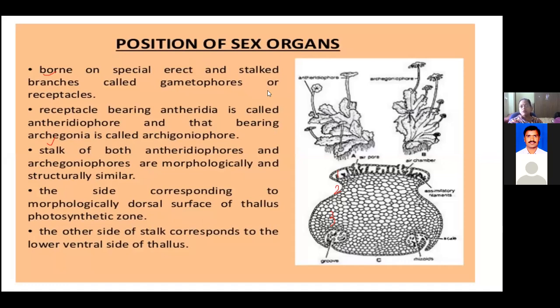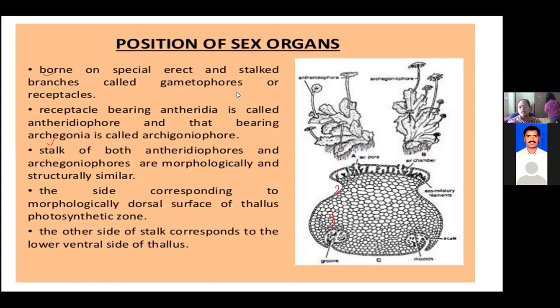So an important point of Marchantia is, when we talk about the antheridia and the archegonia, they are developed on a specialized stalk or branch, which is called a receptacle, or we also call it a gametophore. Here, gameto means sexual organ, and phore means a stalk-like structure.